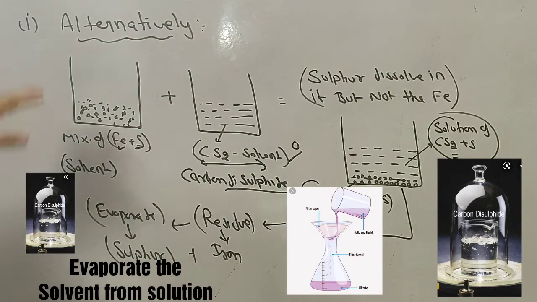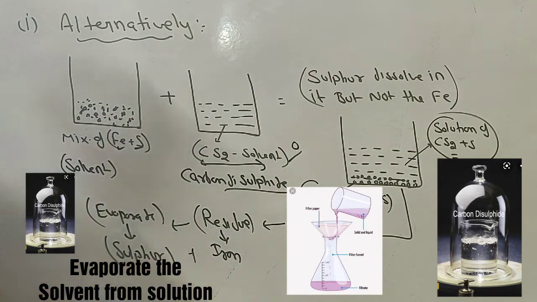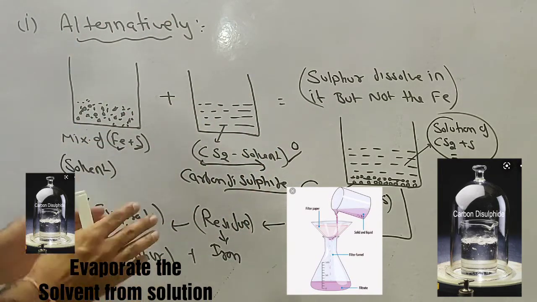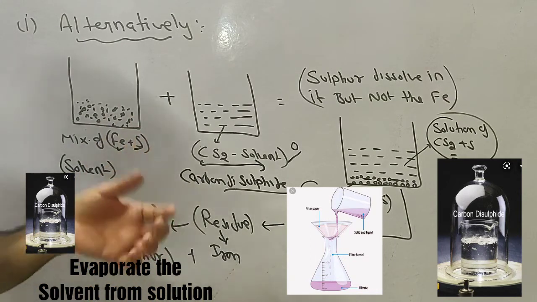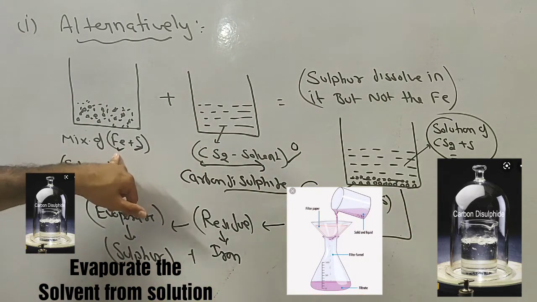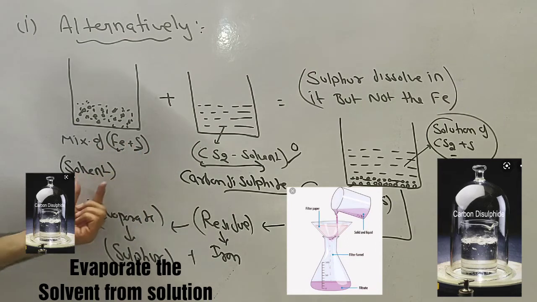Clear? We will discuss it in detail later on in the separation techniques, but this is the method by which we can separate the mixture by the property of component A or the property of component B. Say iron is easily attracted towards the magnet, so we can choose the magnetic method, and also we can choose the selection of the proper solvent.